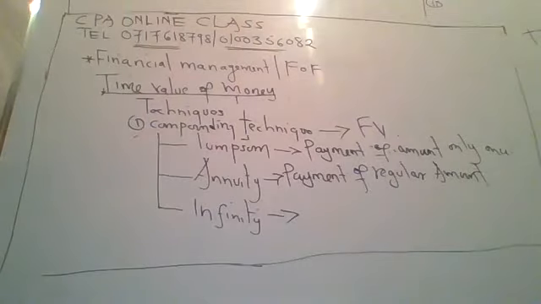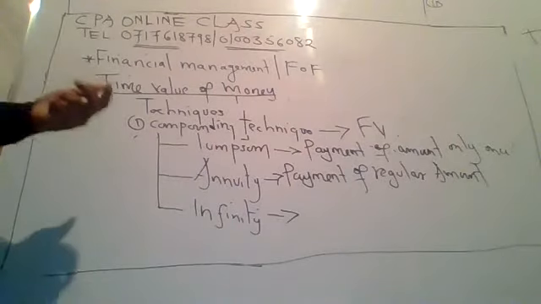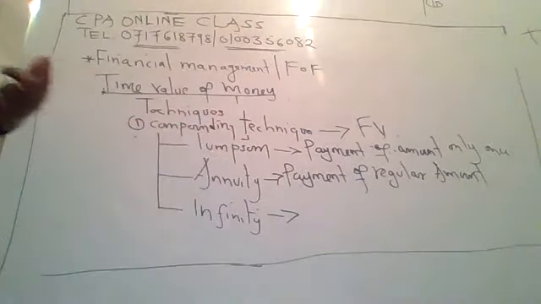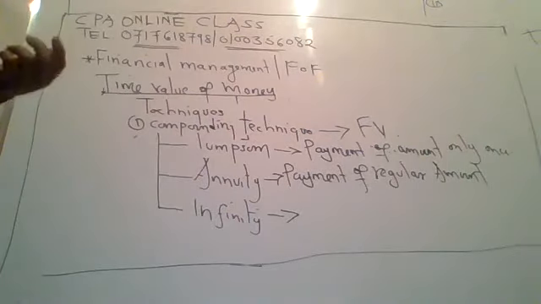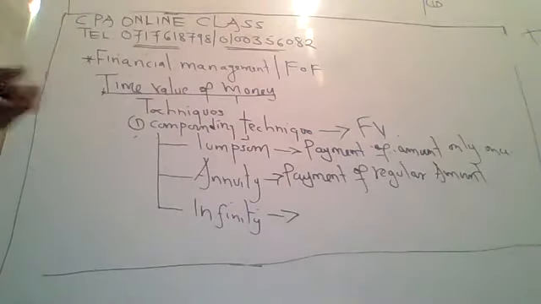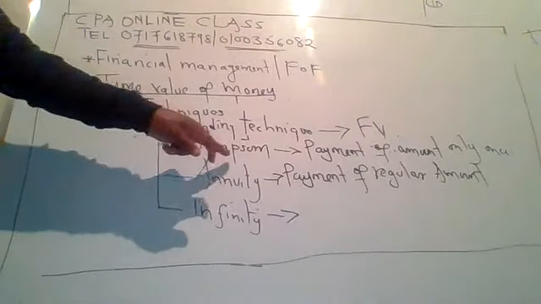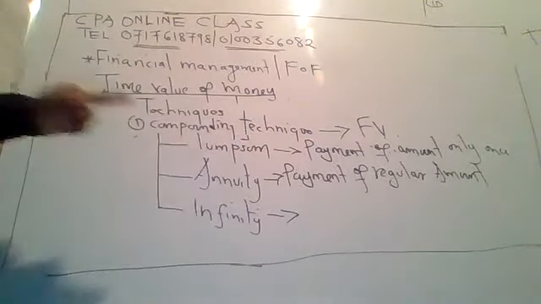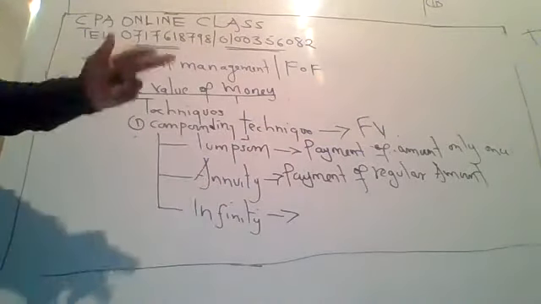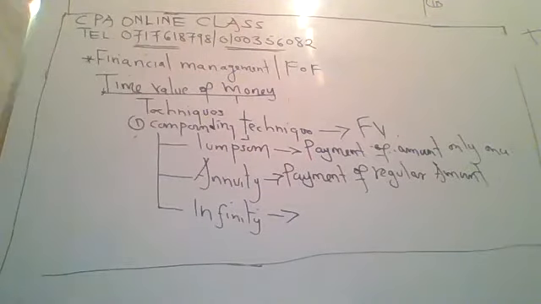Most students fail these discounting or compounding techniques not because they don't know the concept, but because they don't differentiate which types of cash flows these are. This one uses irregular cash flows. This one uses regular cash flows. Once you identify that, you are good to go. So how do you identify regular and irregular cash flows?